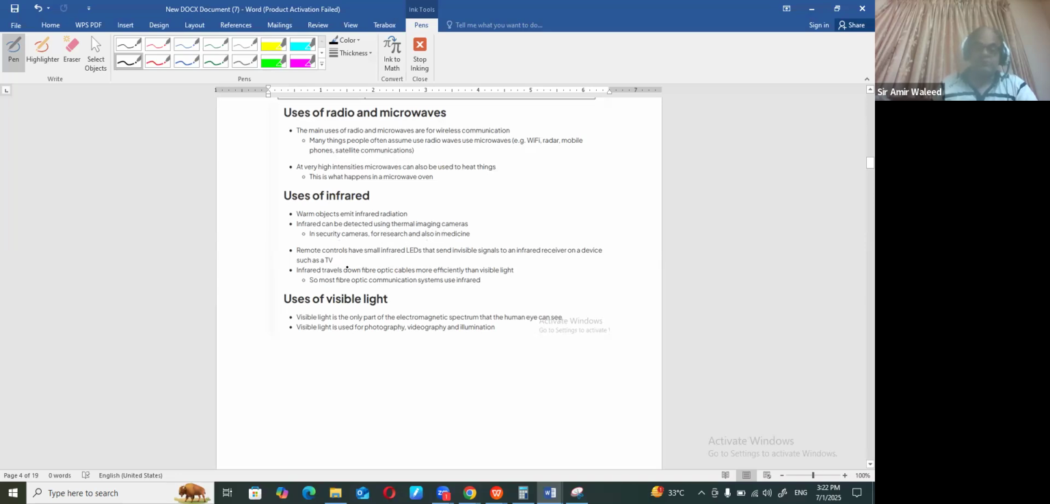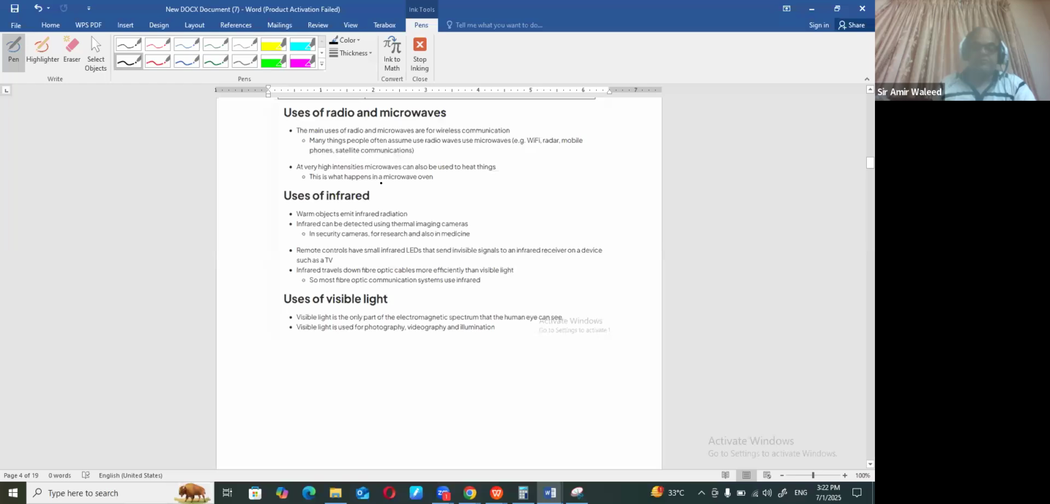Plus, in remote controls there is an infrared LED that emits infrared radiation, and that is used to turn the TV on and off. It is also used in fiber optic cable, where data communication occurs in the form of infrared radiation. Then remember that in general, radio and microwave are considered the same because they are used mostly for communication purposes like Wi-Fi, radar, and mobile phones. Some microwave is also used for cooking and heating.